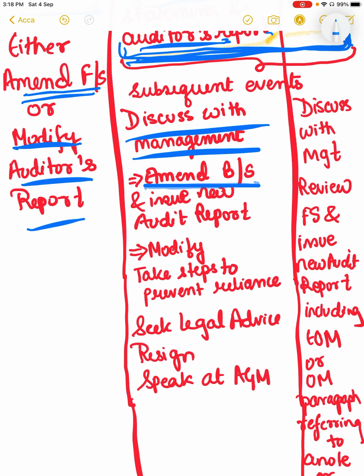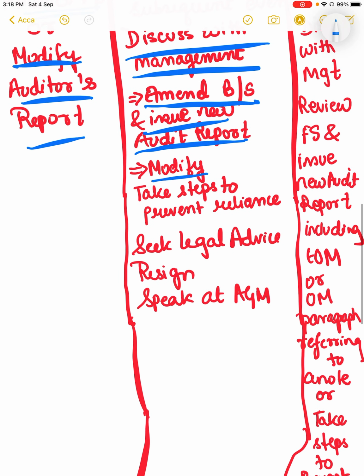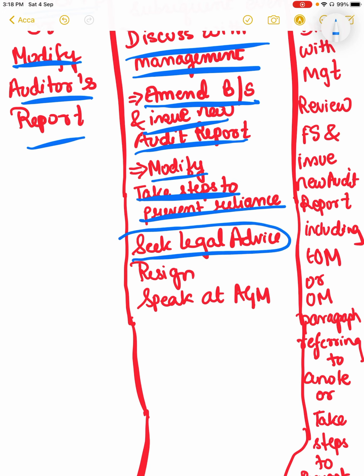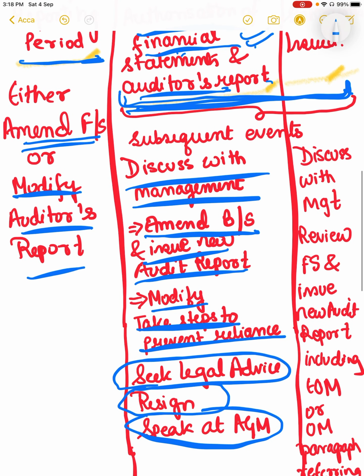If we can amend the balance sheet, we must amend the balance sheet. If not, and we issue a new auditor's report, the auditor has to modify it. The last option he is left with is to take steps to prevent reliance on his auditor's report, for which he has to seek legal advice. He has the option to resign and speak at the AGM, which is the annual general meeting.